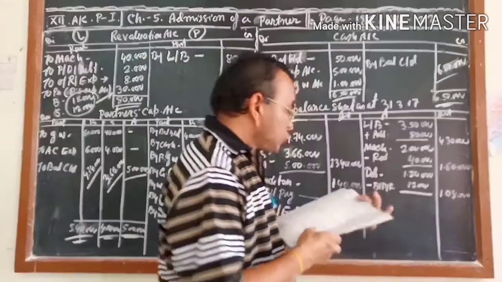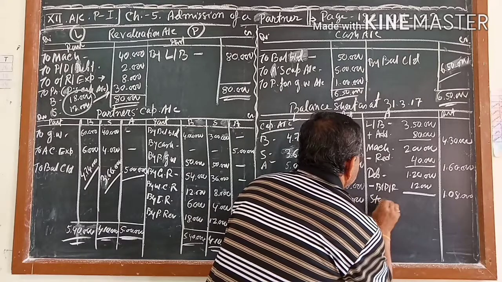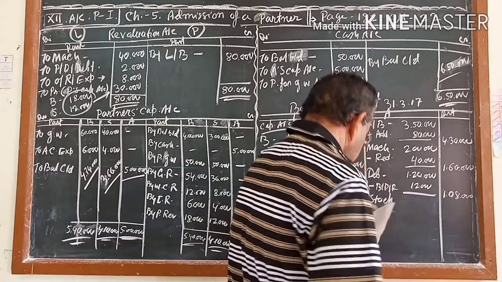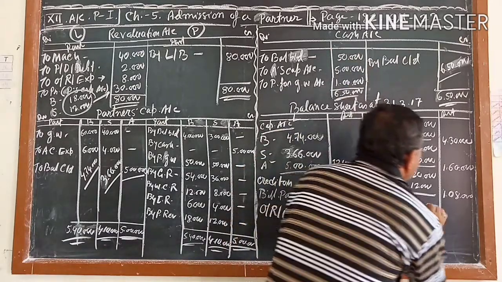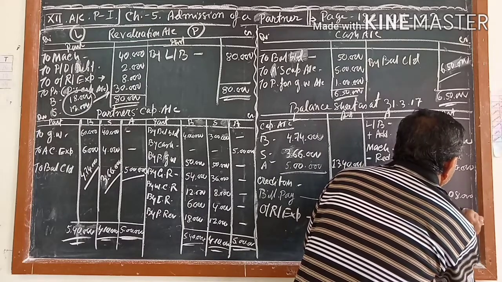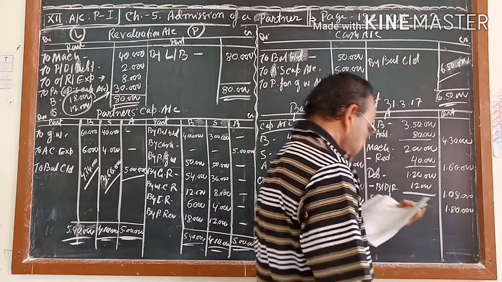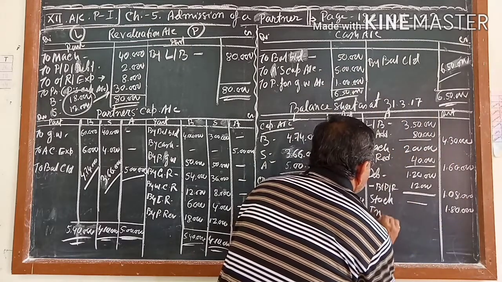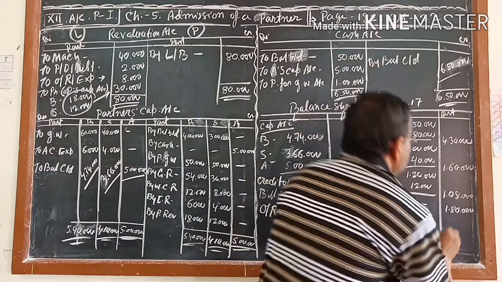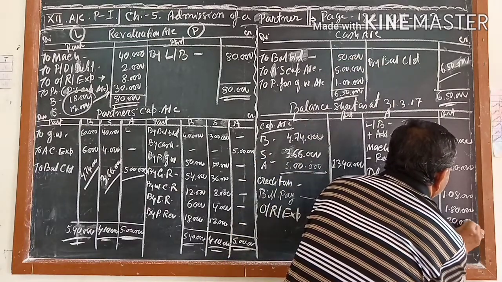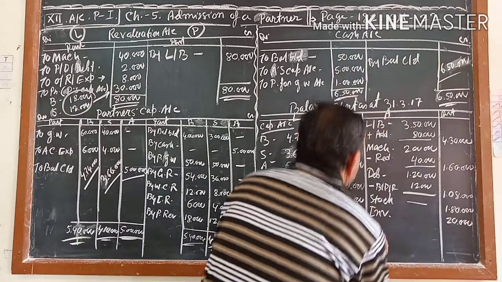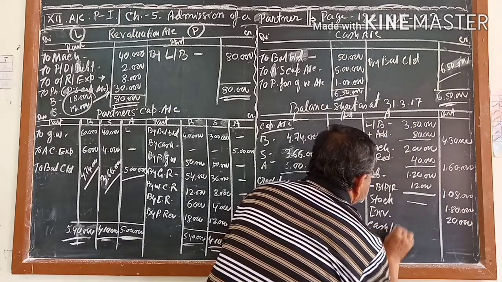Next you are getting stock. How much stock are you getting? There is no change. So you write here 1,80,000. Next, investment. There is no change. You are getting 20. And next you are getting cash or bank balance.